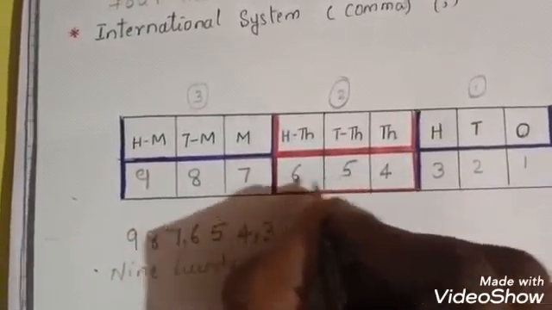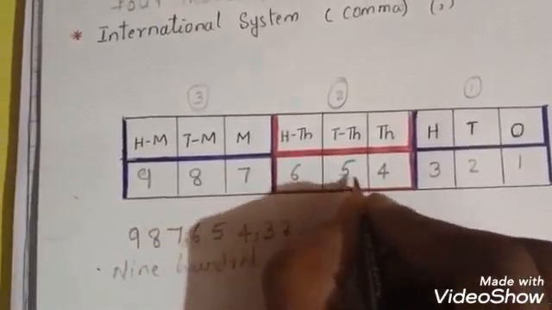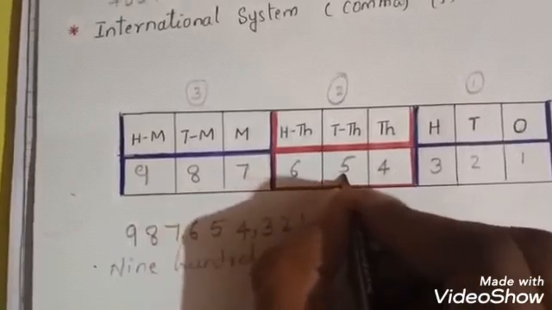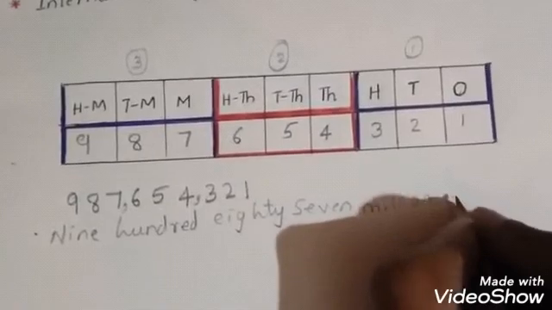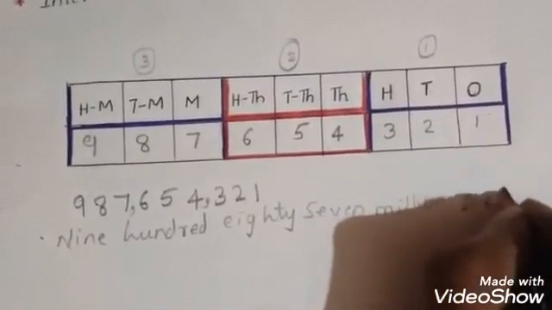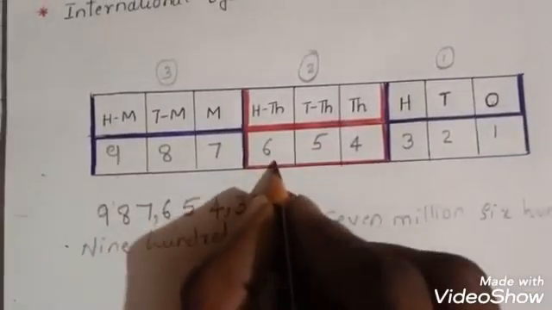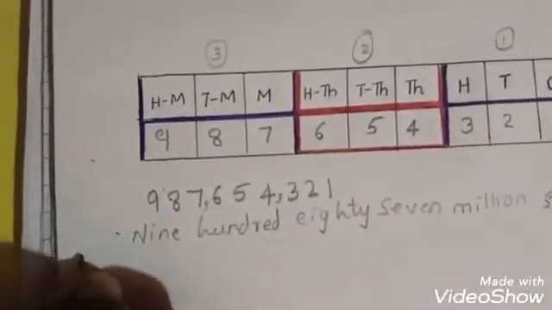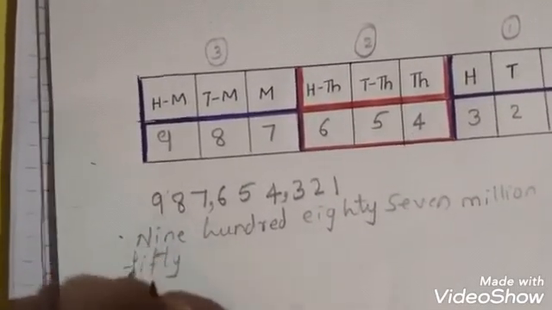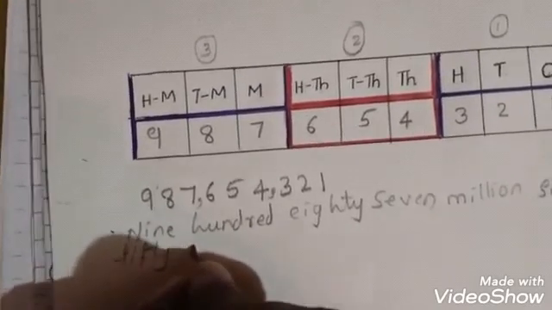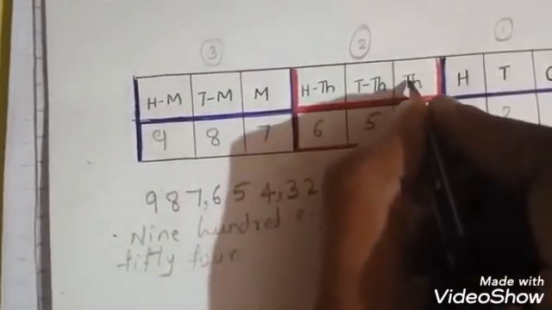654. This group you should see. 654, in which place, children? Thousand place. You have to write that. 654 is there in which place?